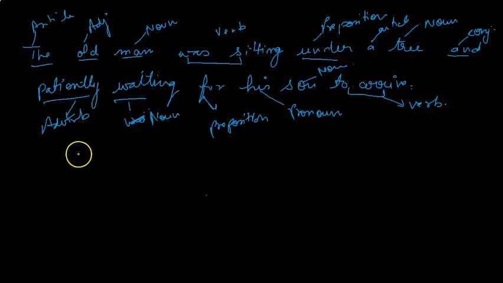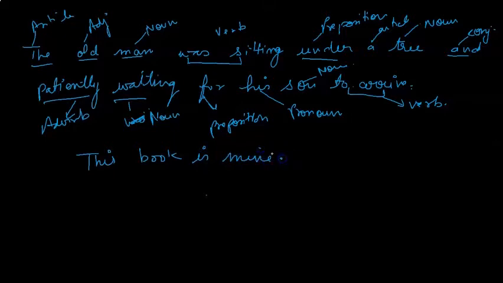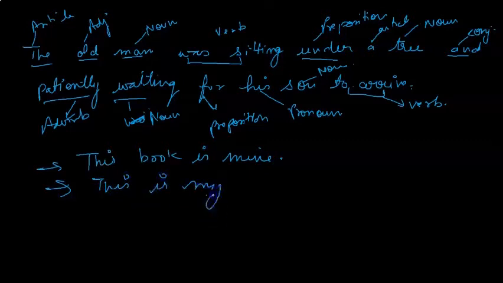For example, if I write, this book is mine, this is one sentence. And if I write the next sentence, this is my book. Now again we have this common in both the sentences and book as a noun in both the sentences.